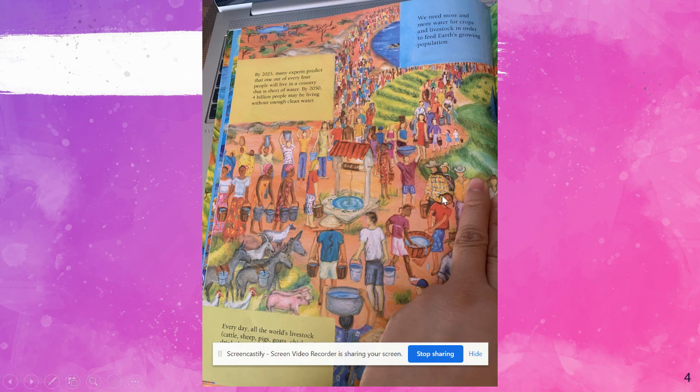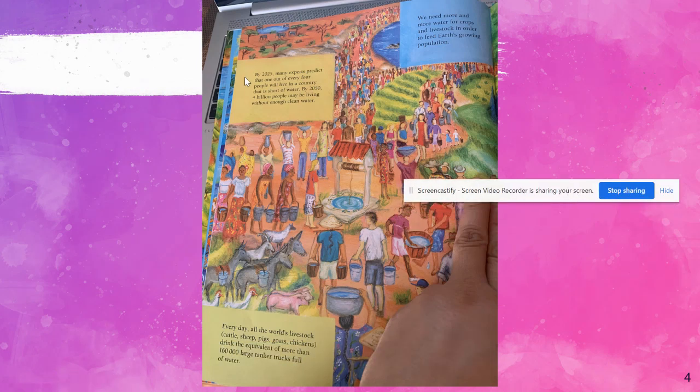Okay, page 22 of One Well. By 2025, many experts predict that 1 out of every 4 people will live in a country that is short of water. By 2050, 4 billion people may be living without enough clean water. We need more and more water for crops and livestock in order to feed Earth's growing population. So we need more water every day, and imagine not taking care of our water and then we run out of clean water. That's scary.